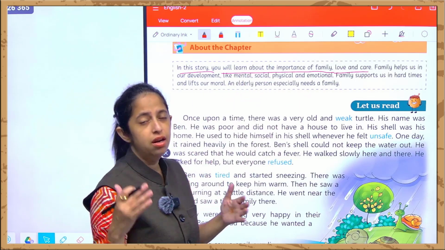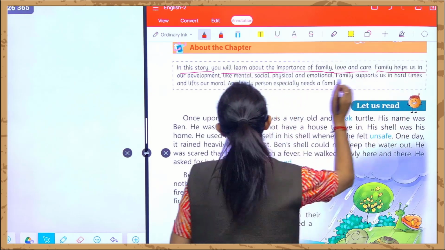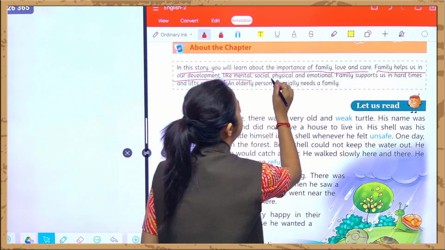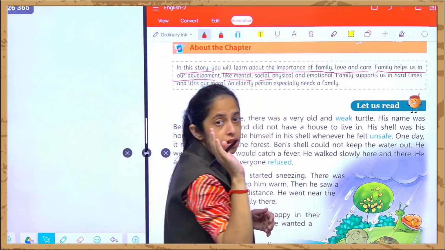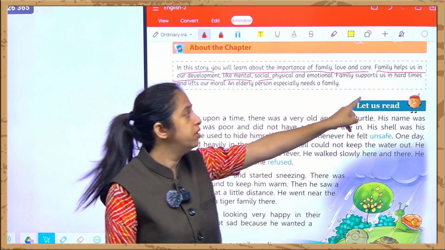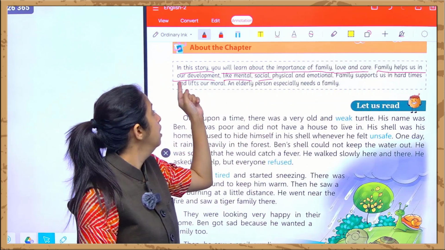Family's love and care and their bond. Family helps in our development like mental, social, physical and emotional. See, these words are very important. It's written family helps us in the development.